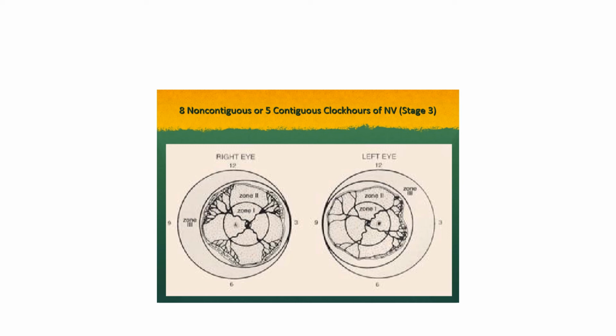If you see the left eye, we can see there is a continuous neovascularization in zone 2, and if you add up all the clock hours, it will be somewhere around five continuous clock hours of neovascularization. So this is threshold disease and it needs urgent treatment in the form of either laser or cryo.